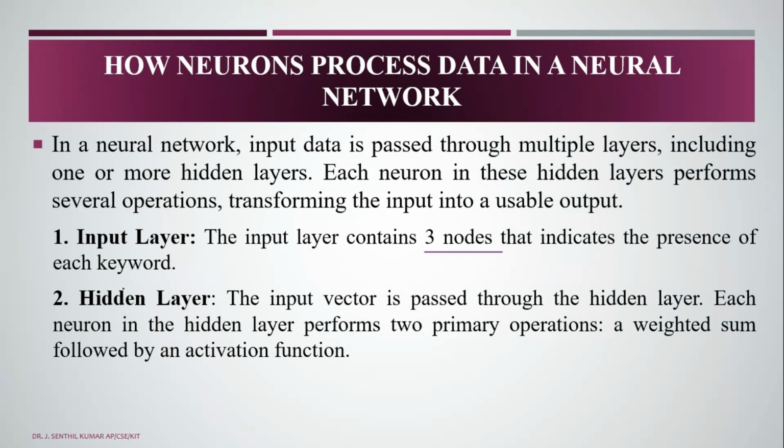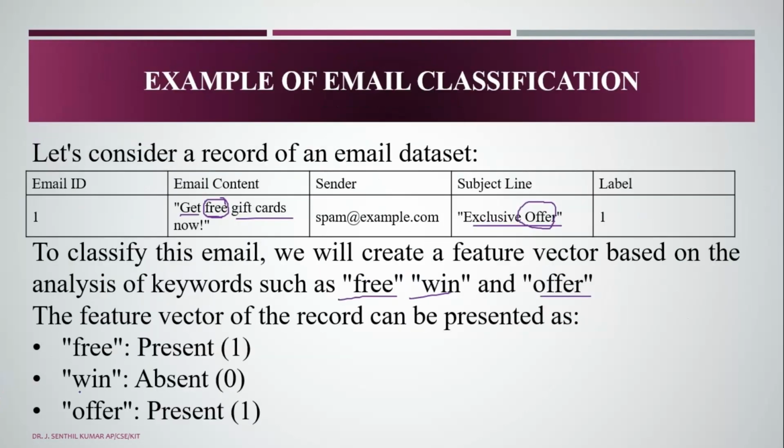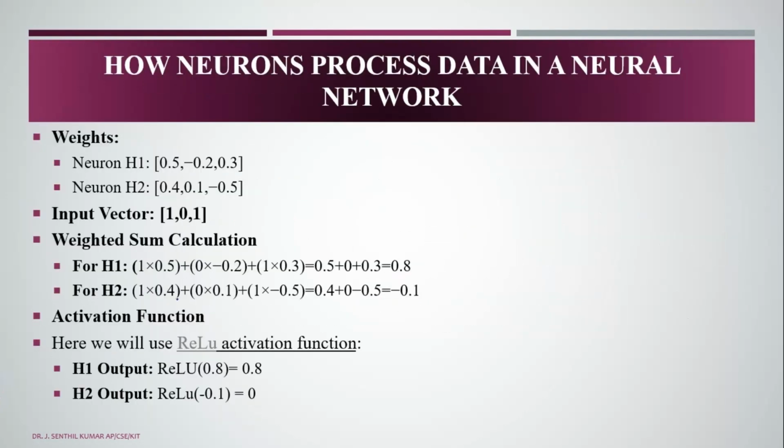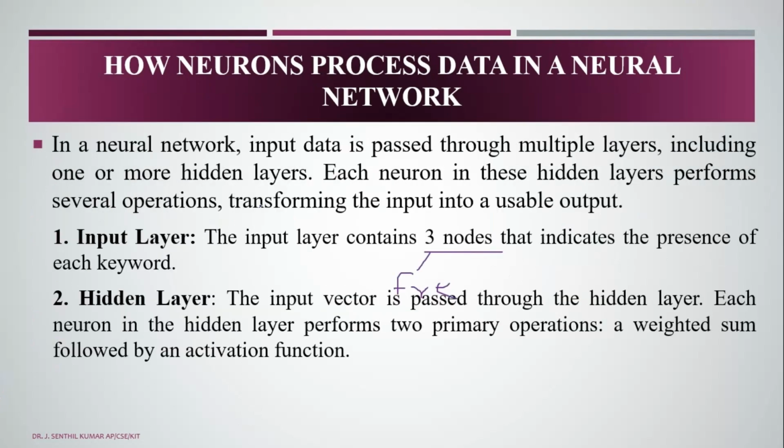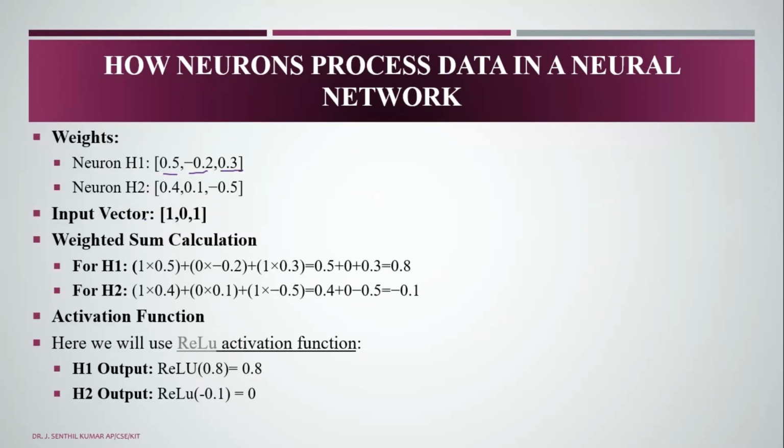So suppose we have three neurons, like this. We calculate with the help of this, assuming the values like this: minus 0.5, minus value, and 0.3. We are assuming the values like this, and we have the vector 1 0 1. If you calculate the values, you will get h1 is 0.8 and h2 is minus 0.1.